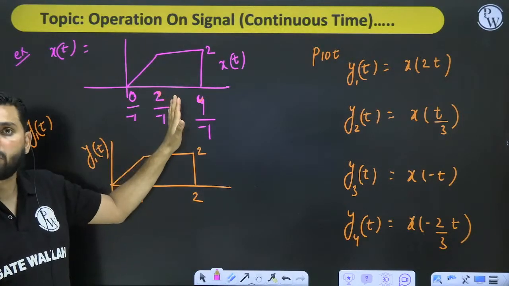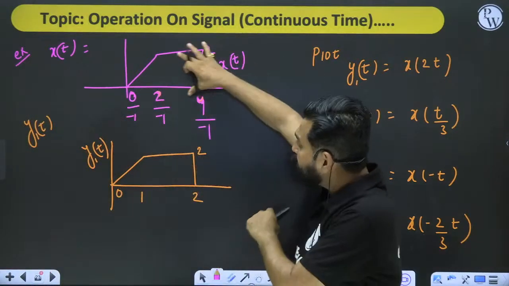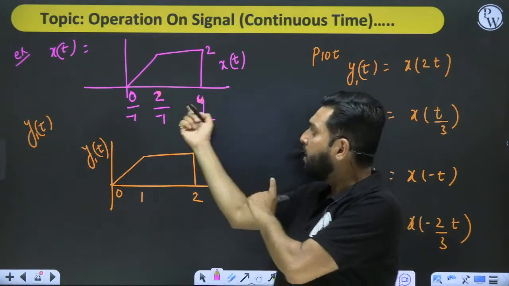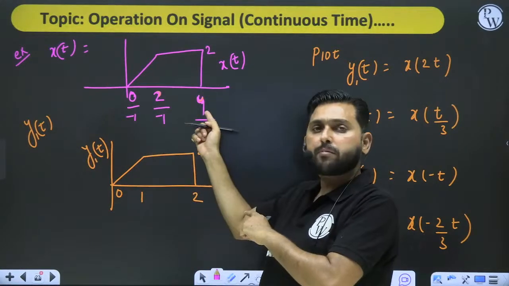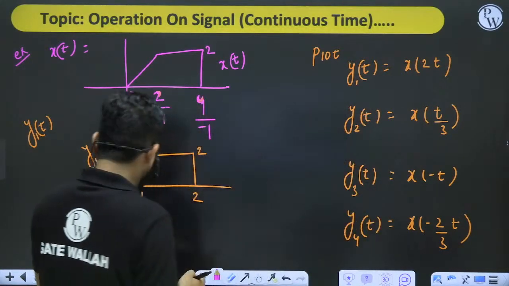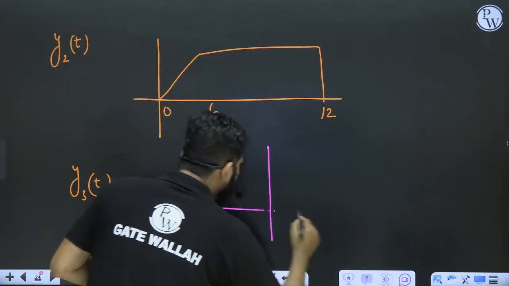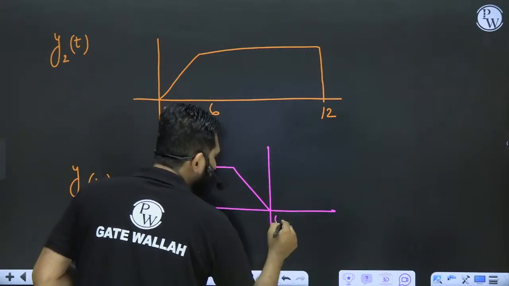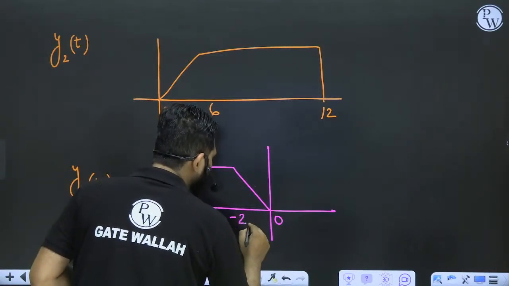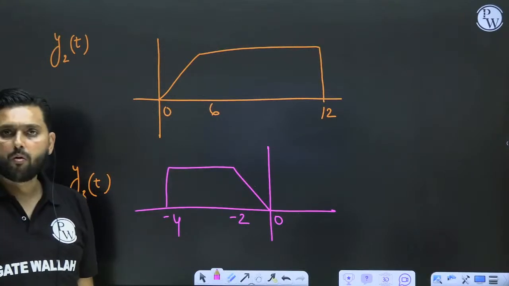-2. So now this signal, which is in the first quadrant, changes the quadrant to the left one. Yes or no? So it becomes -2, it becomes -4. This means I will get this signal. So this is 0, this is -2, and that is -4. I will get this one.